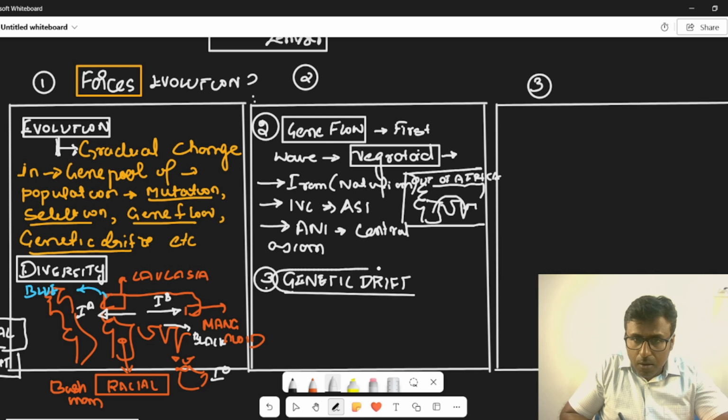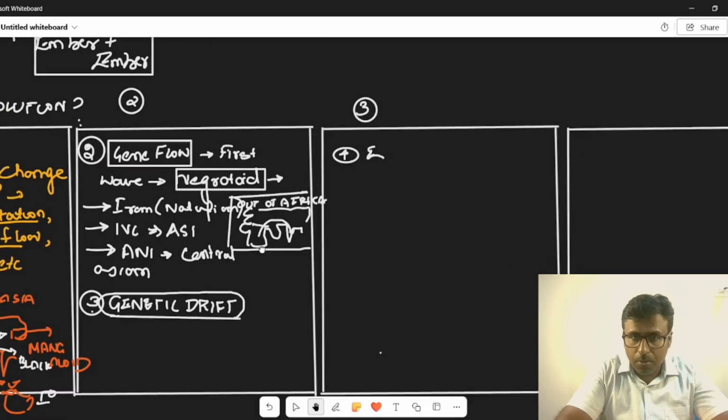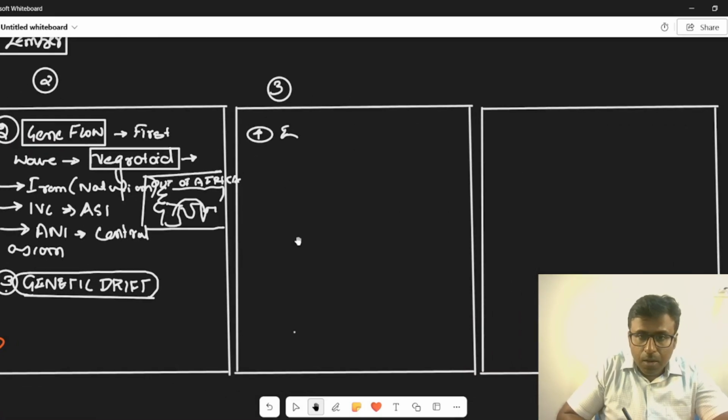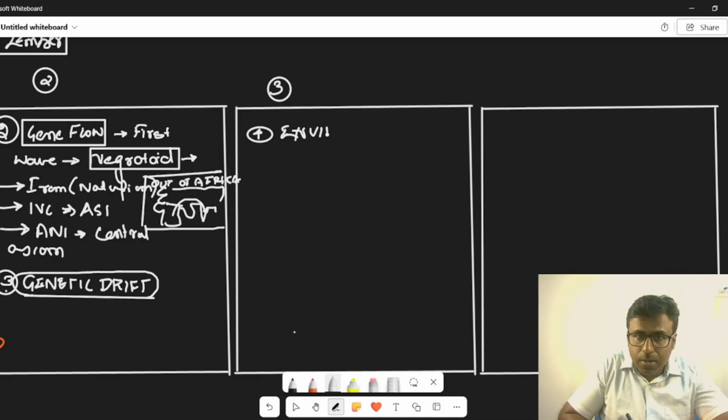And then you can also talk about the fourth point, how environment, the forces of evolution, you can talk about environment as well, right? You can give an example of how environment gives rise to changes in the way that humans are diverse.